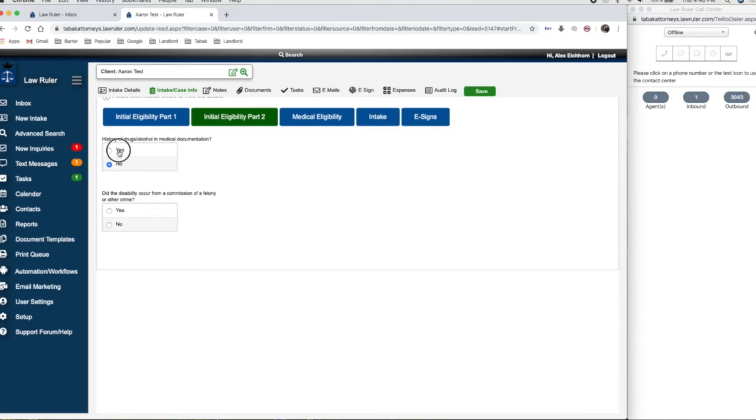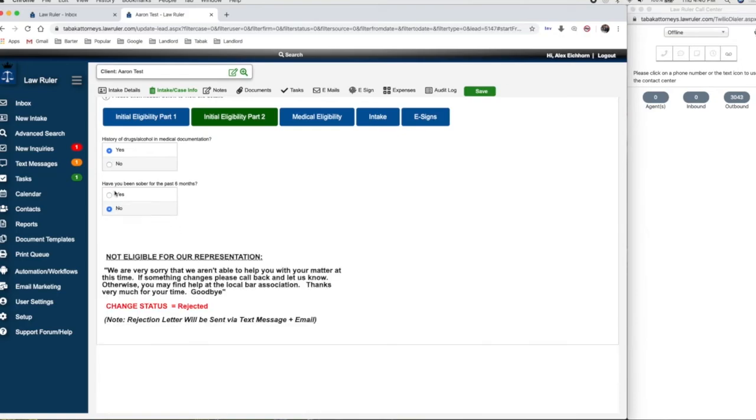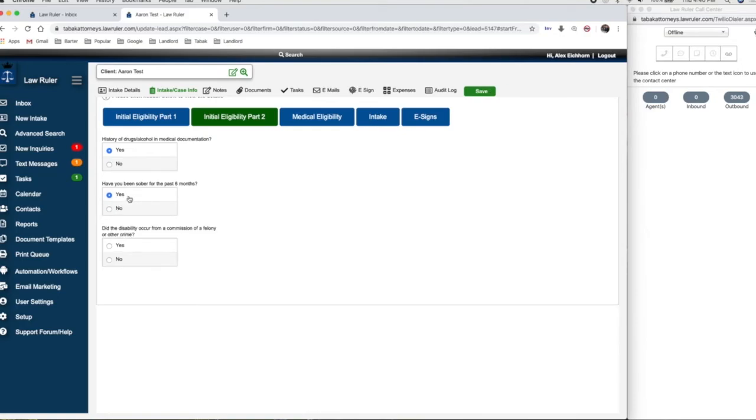So we're asking any history of drugs or alcohol in medical documentation, and have you been sober for the past 6 months? If they have been sober, we move on. If they haven't been sober, that precludes our willingness to continue or to represent them.